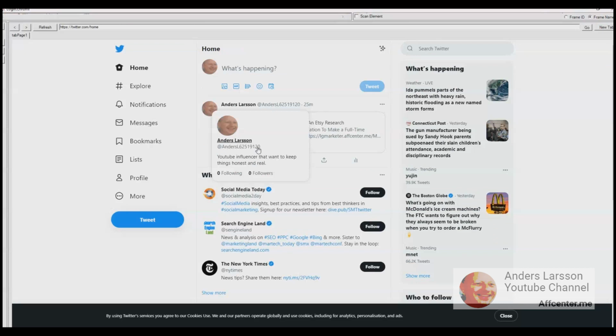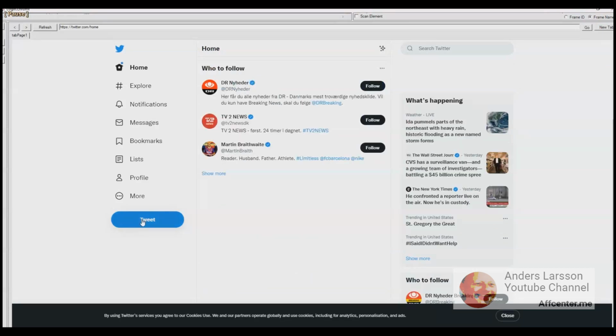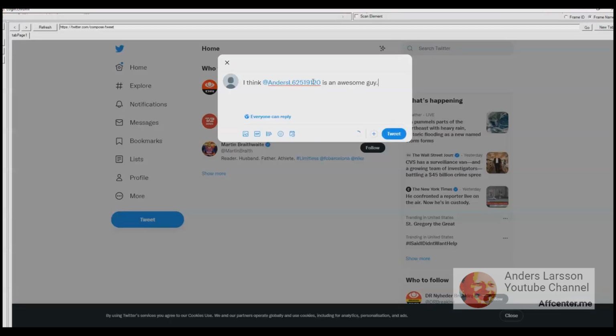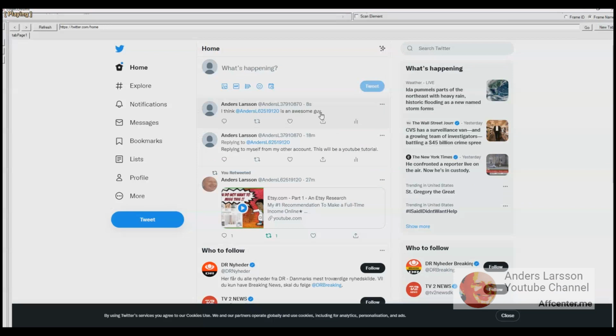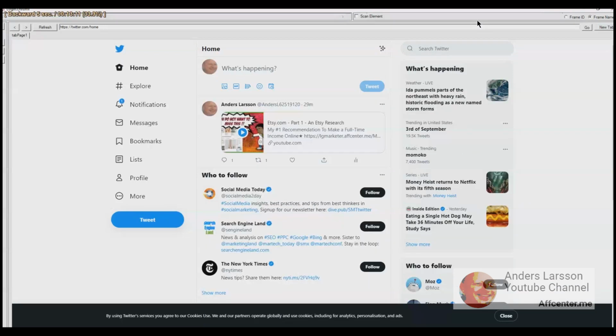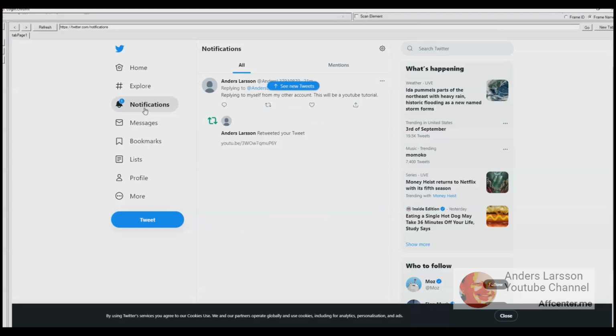Alright, so now I want to try mentioning. I copy the username and then go to my demo account and hit tweet. Then I type something and then tweet. In my real account, you can see that something happened in notifications. And Twitter shows you the last notifications.